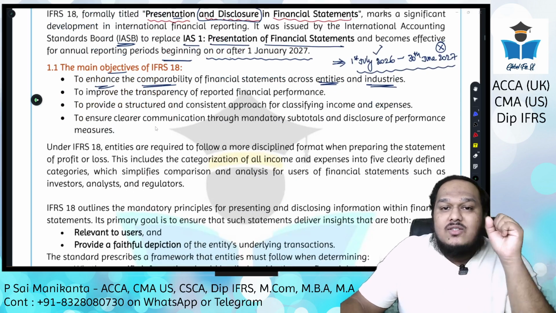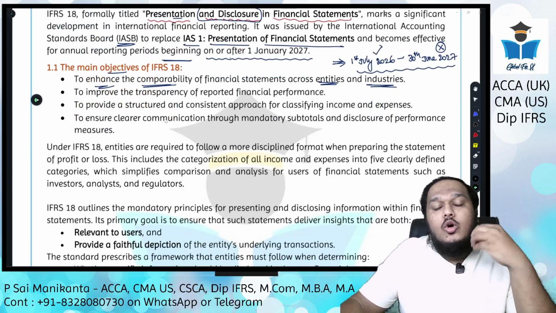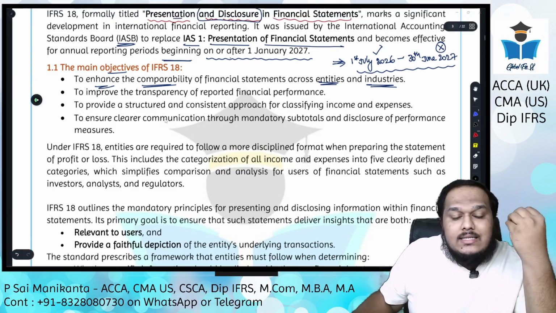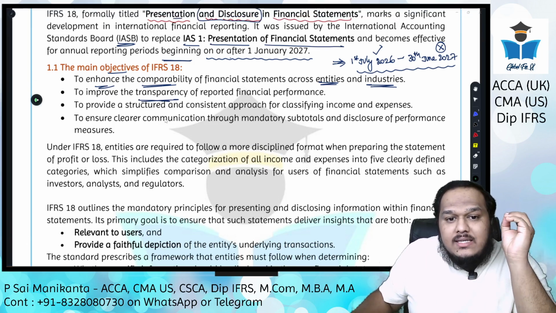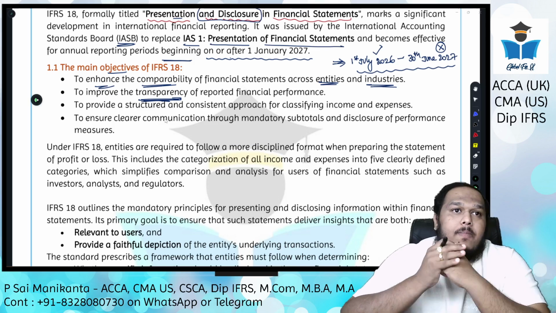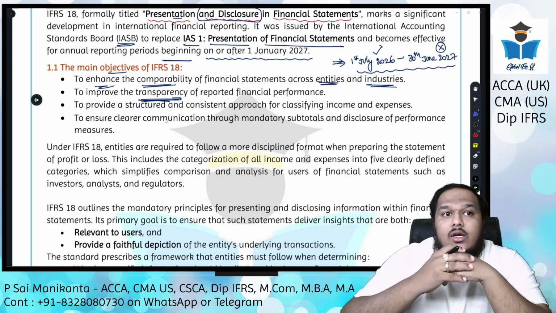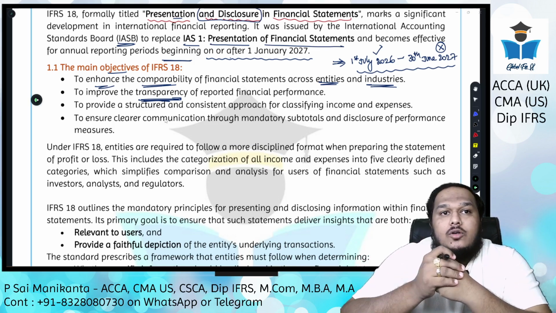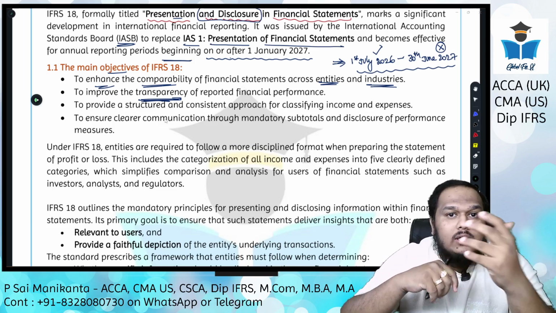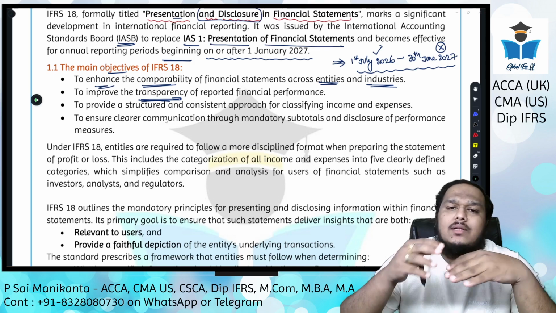Okay, so the first one is that IFRS 18 is trying to give you more comparable and more uniform financial statements across industries. Next one, it is trying to improve the transparency of the financial performance. So why are we focusing on transparency? Because there are so many companies which are showing a positive number on their bottom line of the P&L. I hope you know what the bottom line of P&L is. Bottom line means the last line of the profit and loss, which is nothing but net profit.